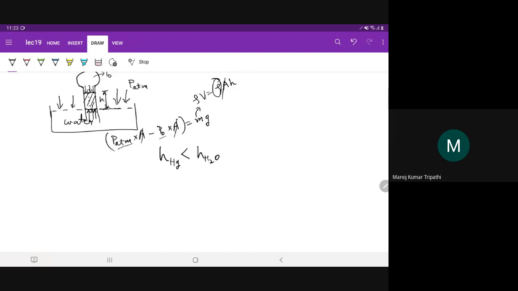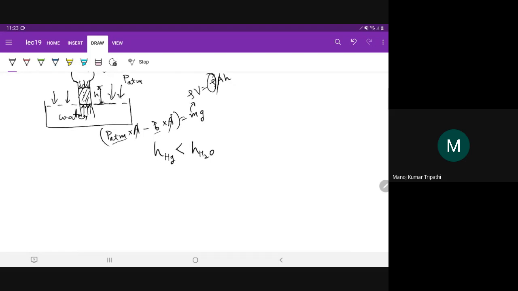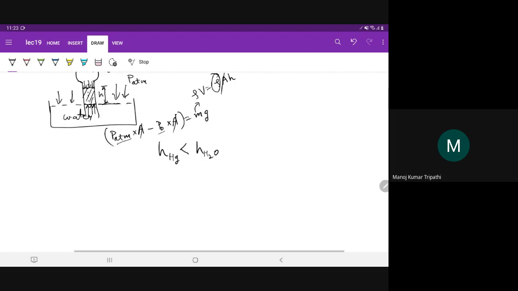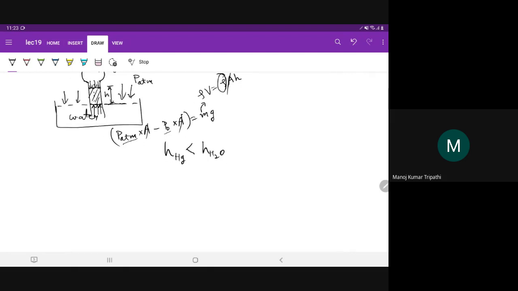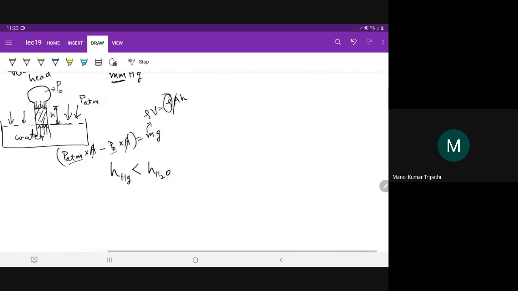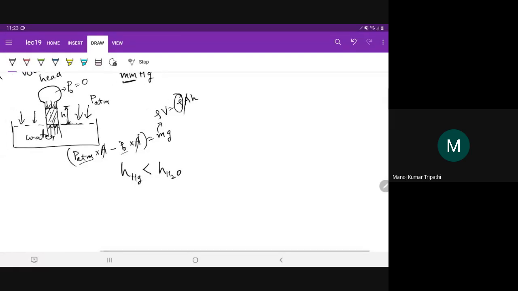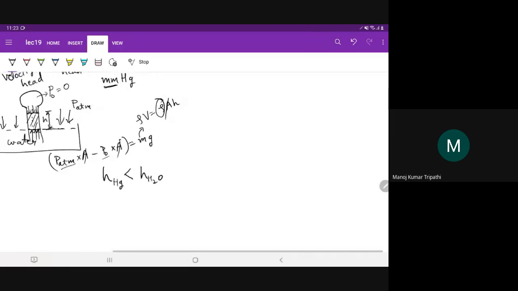So density of mercury is about 13.6 times higher than that of water. So if you use water, what is the height that mercury rises in if P naught is 0, or it is a vacuum, for atmospheric pressure? Do you know that? So that is actually 760 mmHg. This is the atmospheric pressure.